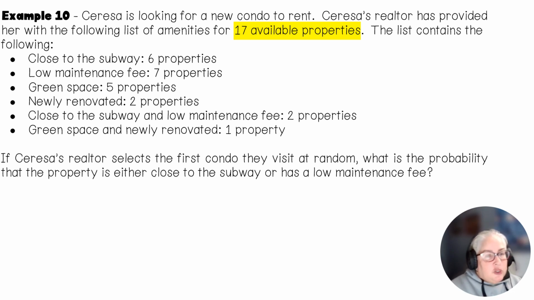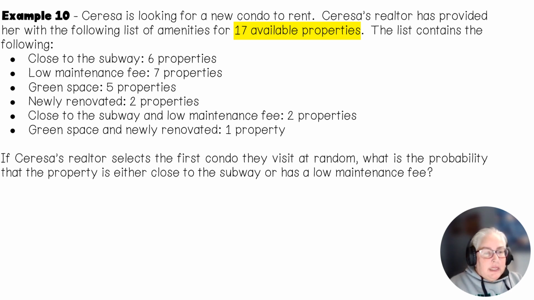Then it gives me some extra information. It says there are 2 properties that are close to the subway and they have a low maintenance fee. Okay, and then you have 1 property that is green space and newly renovated. All right, again, 17 properties. If you add up all of these properties right here, let's see, 6 plus 7 is 13, plus 5 is 18, 19, 20. That's not 17. So we've got something going on with this and.